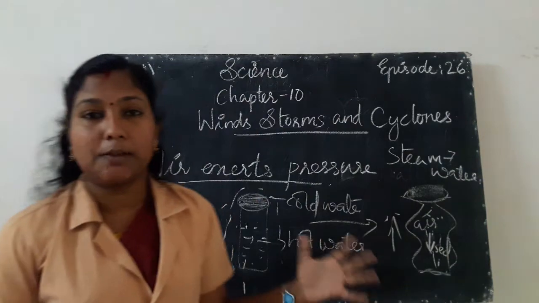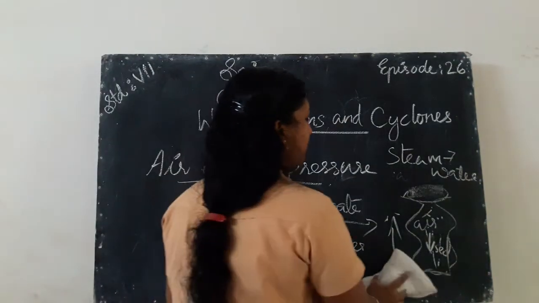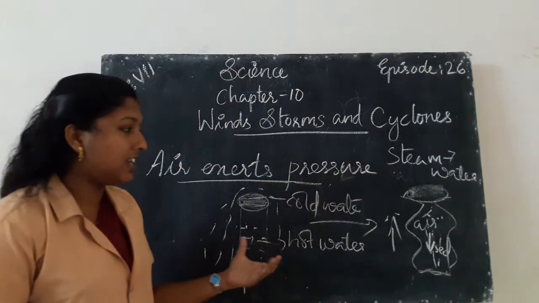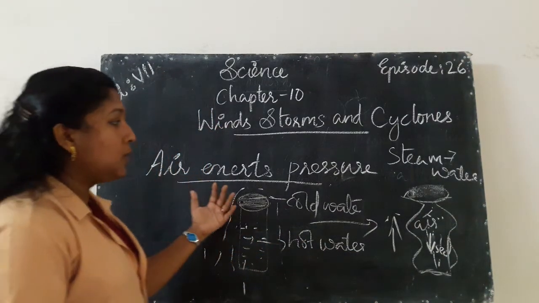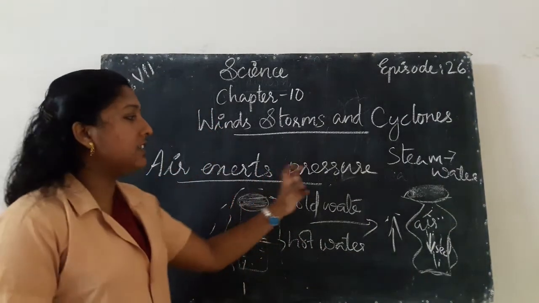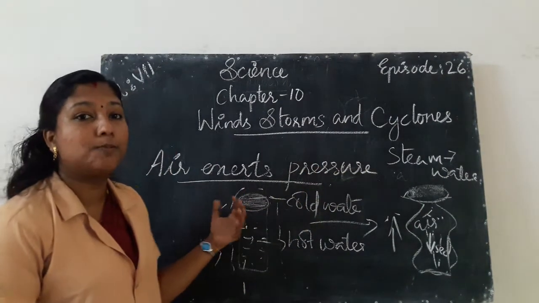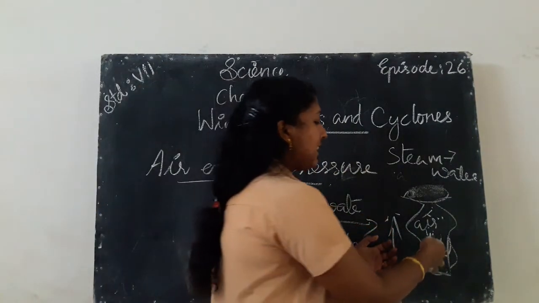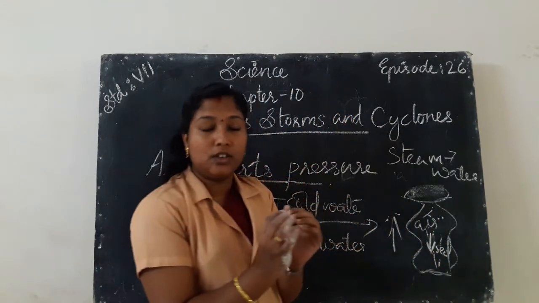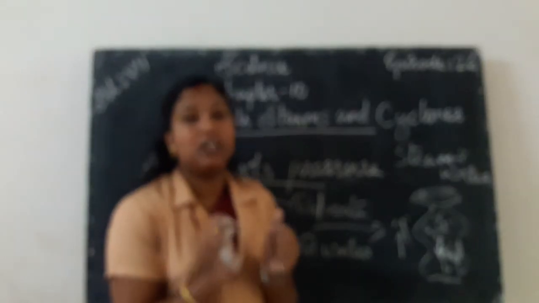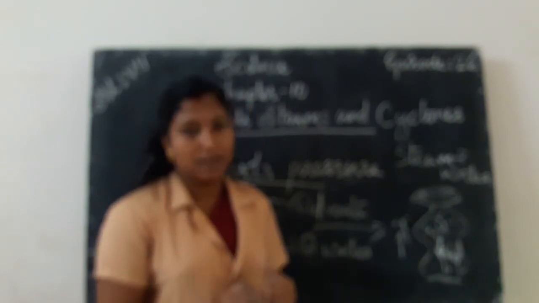So due to this, the bottle gets compressed. From this activity, or from this experiment, we can arrive at the inference or conclusion that air exerts pressure. So the air outside the bottle exerts pressure. Due to this, the bottle is changed. The can gets compressed.